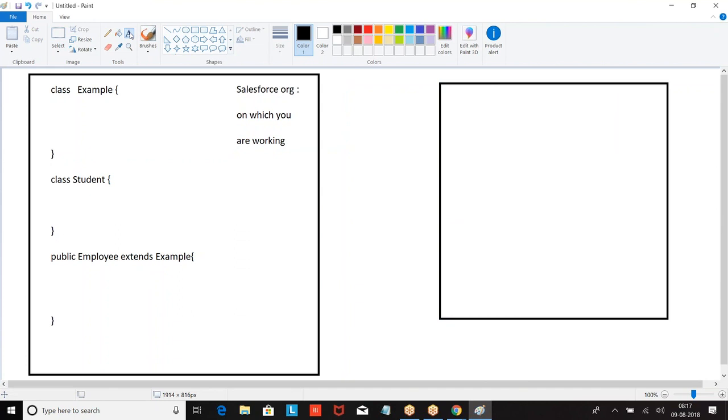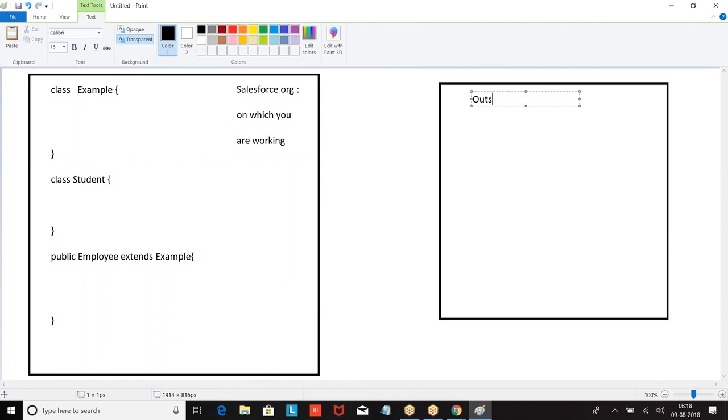It can be a Salesforce application. It can be a Java or a .NET or a PHP or SAP or Salesforce. Anything. Other technology or same technology. But it is not my org. Outside my org.